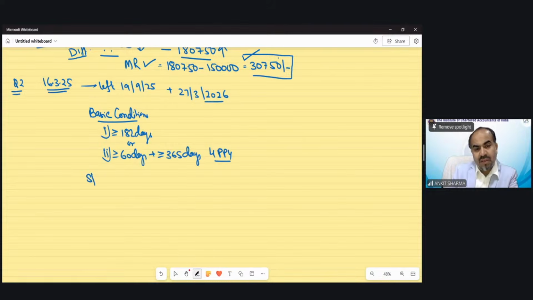There are 3 special conditions also. It says if you are an individual plus a citizen of India, and if you go outside India for employment, occupation permanently.